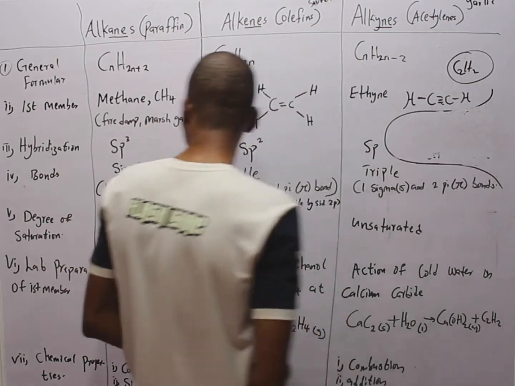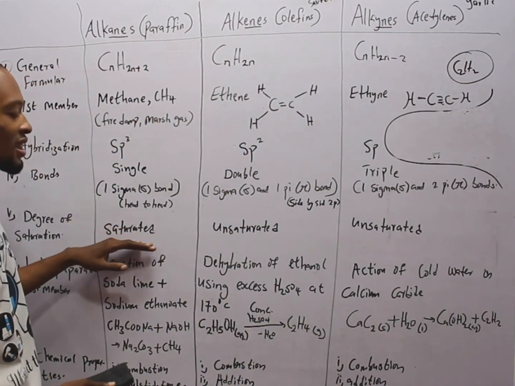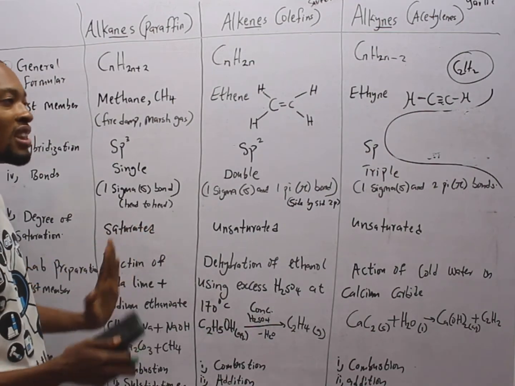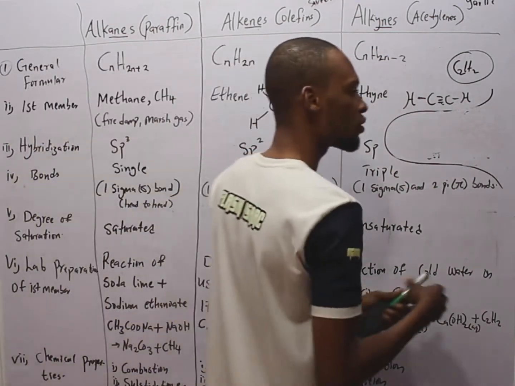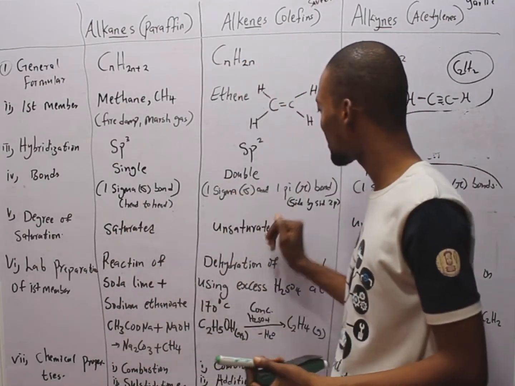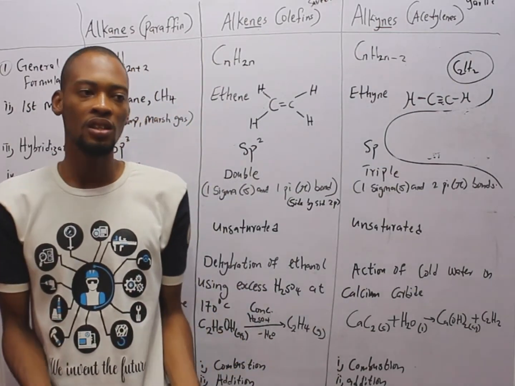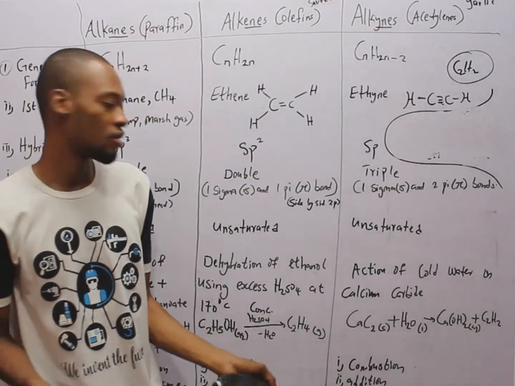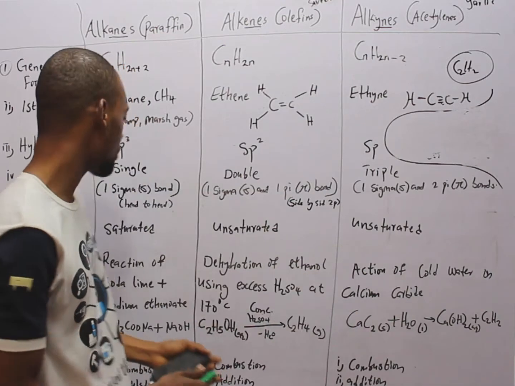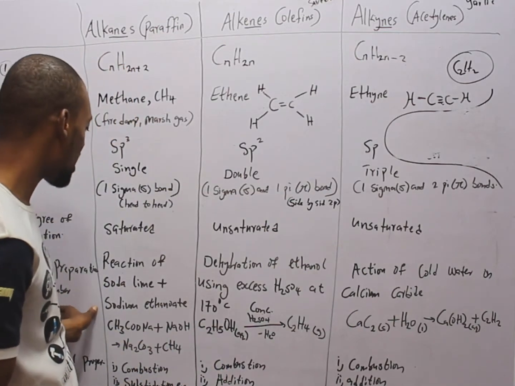Take note of that. Under degree of saturation, alkanes are saturated, meaning they have what is enough for them. Single bonds throughout, so it's complete. But alkenes and alkynes are unsaturated, meaning they have double bonds that can be broken down to give us more hydrogen. So unsaturated, unsaturation. Then, how do we prepare alkanes in the lab?